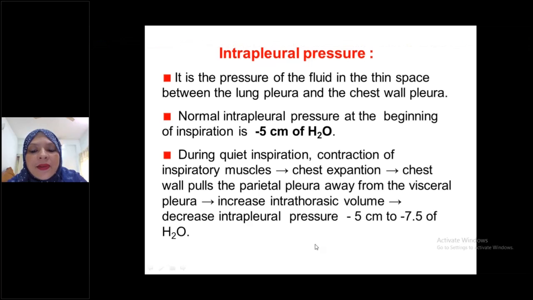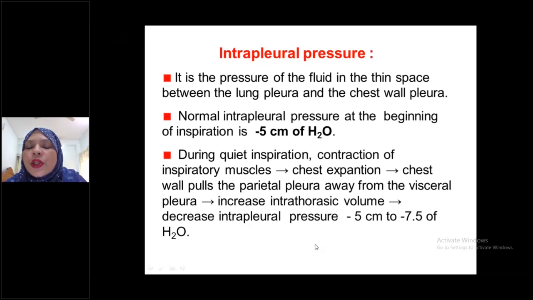This is the basic thing: at the resting condition, intrapleural pressure is always -5 centimeter of water, but during inspiration, whenever air needs to go inside the lungs from the atmosphere, it goes towards the more negative direction, from -5 to -7.5 centimeter of water. This is the real thing.